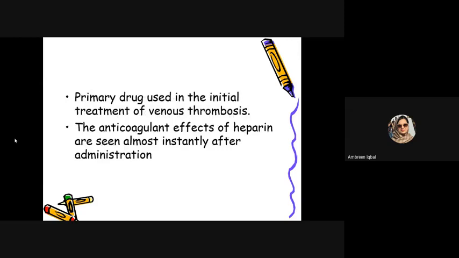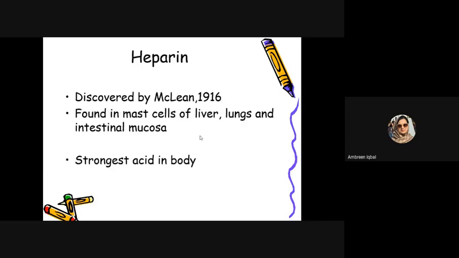Heparin is the primary drug used in the initial treatment of venous thrombosis. The anticoagulant effects of heparin are seen almost instantly after administration. Heparin is very active, it is used intravenously, and its efficacy is very high, so we preferably use it. Heparin was discovered by McLean in 1916. It is found in the mast cells of the liver, lungs, intestine, and mucosa. It is one of the strongest acids in our body.